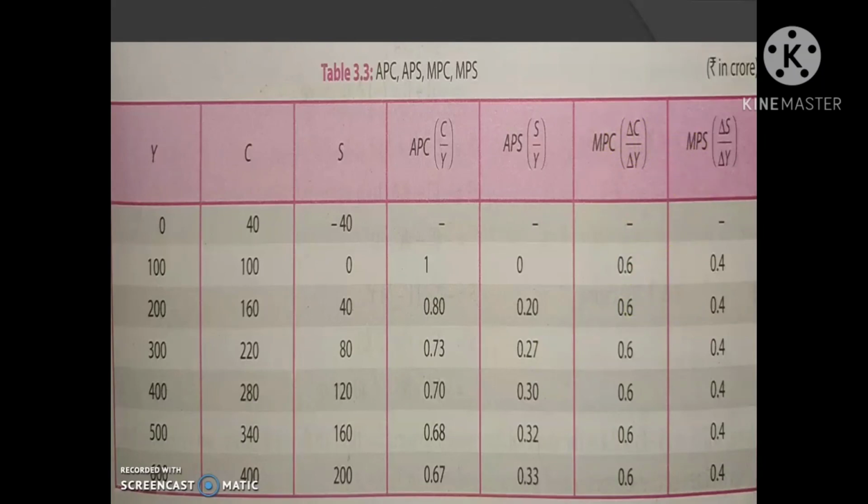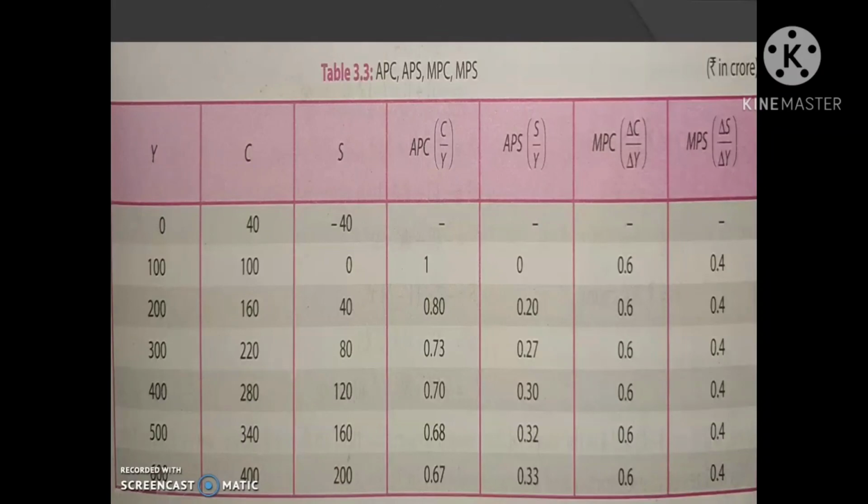Okay students, that was today's session. Today we have discussed aggregate supply and one component of aggregate supply, that is the saving function. So saving is a function of income. It is derived from the consumption function because both are functions of income. So S is equal to Y minus C. Saving is equal to income minus consumption.